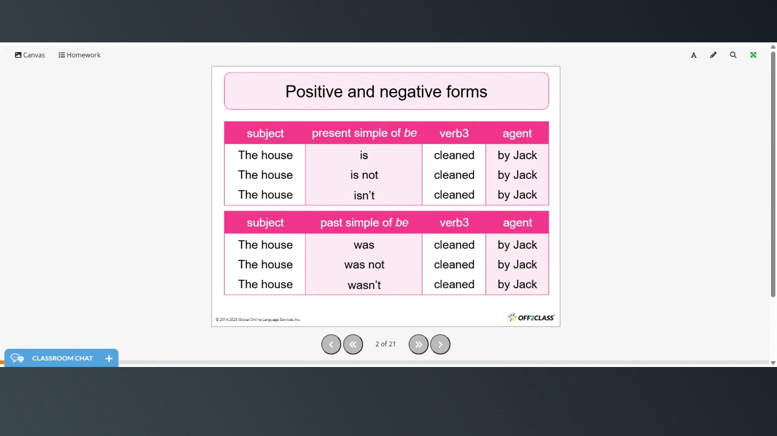Now, if you want to make that a past sentence, all you need to change is the form of to be. So the house was cleaned by Jack, the house was not cleaned by Jack, or the house wasn't cleaned by Jack.